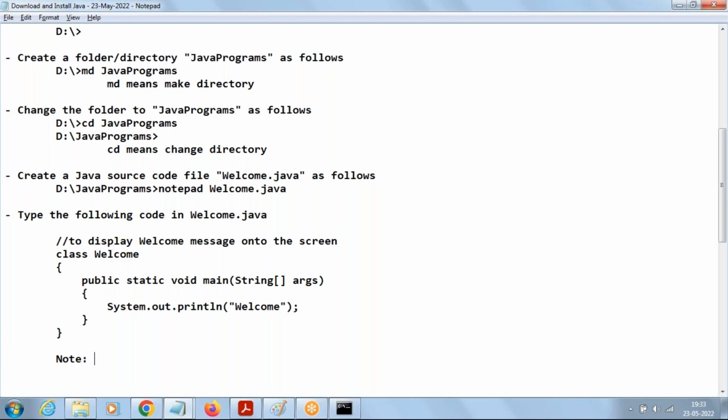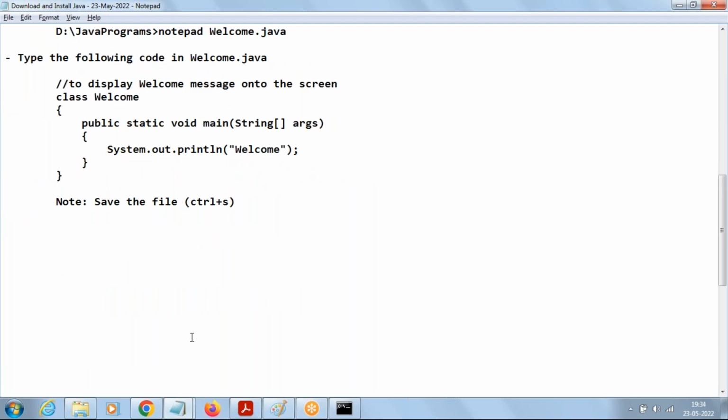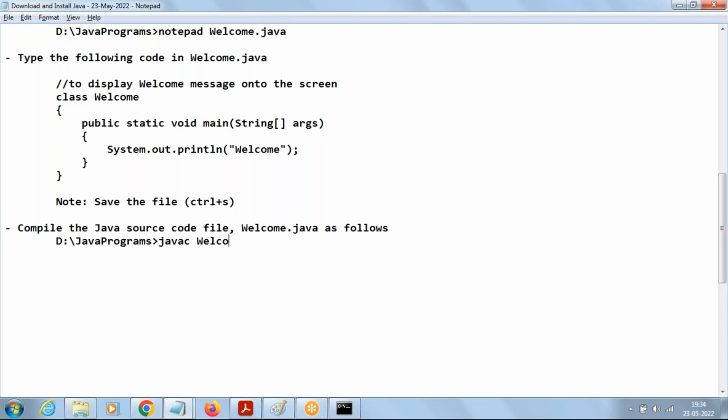Once we type the code, don't forget to save the file. Control S. After typing the code, the next step is to compile the Java source code file welcome.java as follows. How to compile is by using the command javac and go with the name of the file, which creates the welcome.class file, called bytecode.